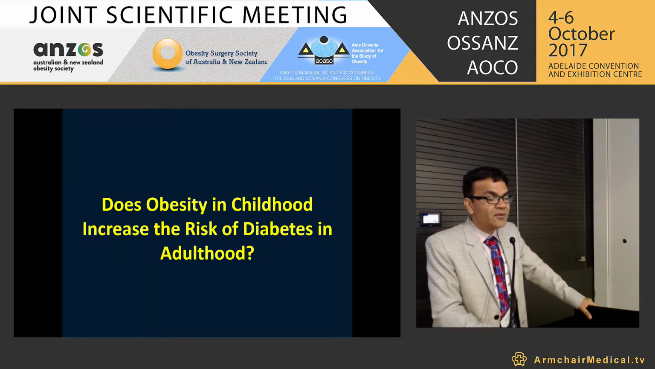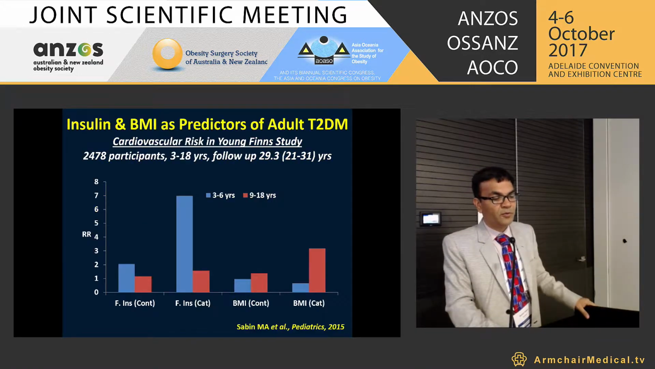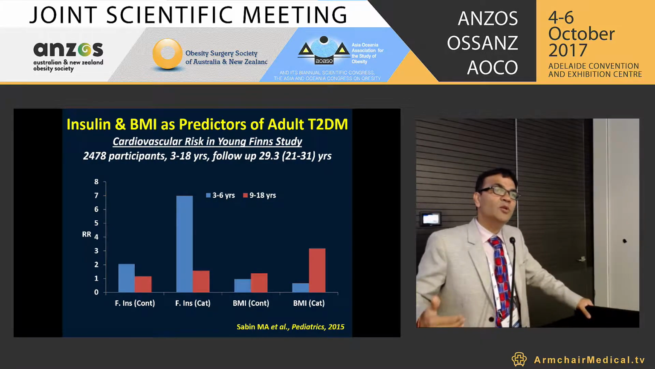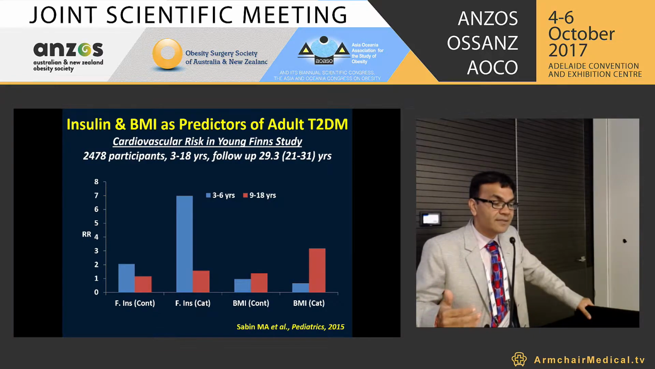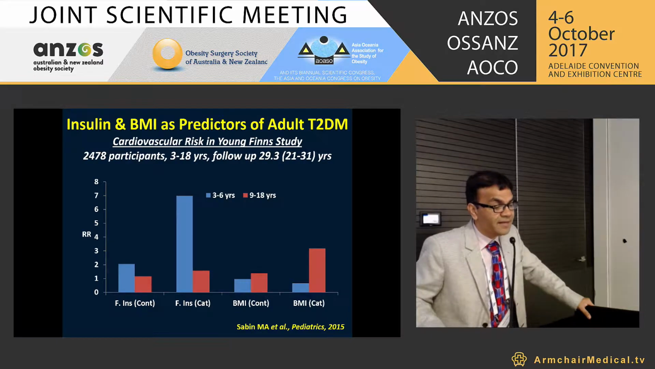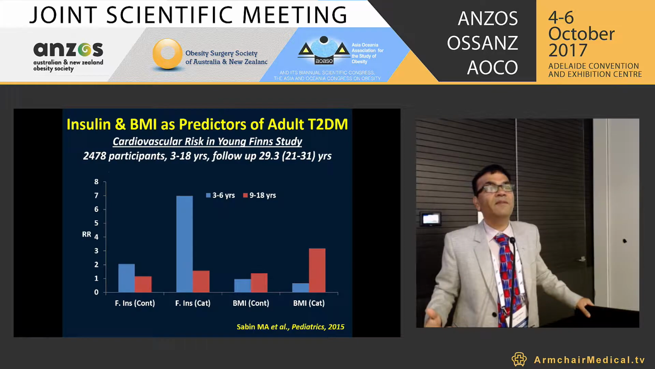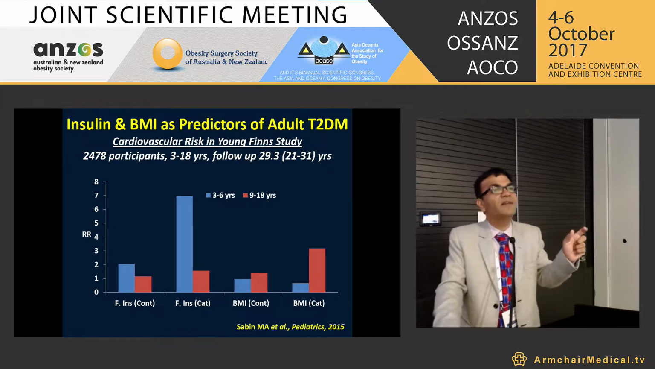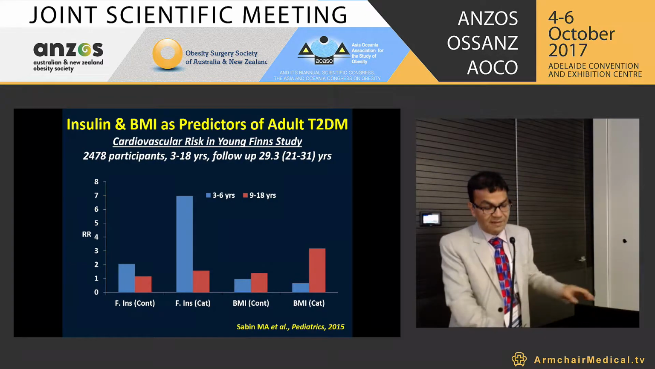Does obesity in childhood increase the risk of diabetes in adulthood? That's a very important question which we wanted to know. So the same children were compared between the ages of 3 to 18 years, followed up to 29 years, and then again when they were adults between 21 to 31 years, their fasting insulin and BMI were both calculated. What they found was that insulin resistance was higher in those children who were between the ages of 3 to 18, and similar data was also seen when they were in adulthood.